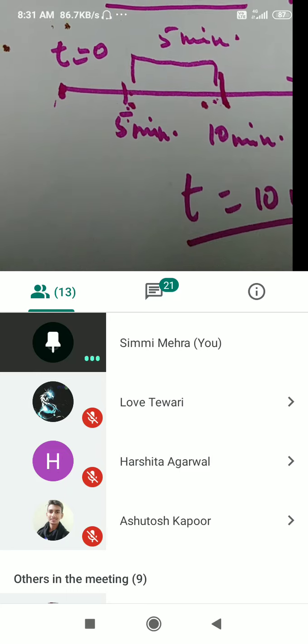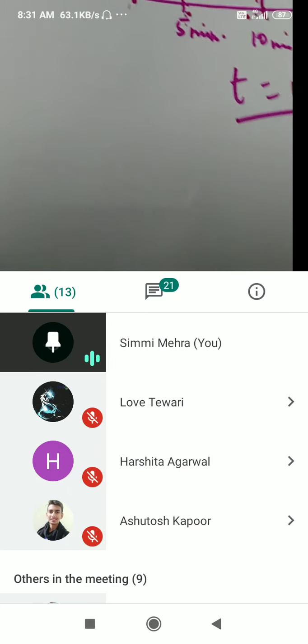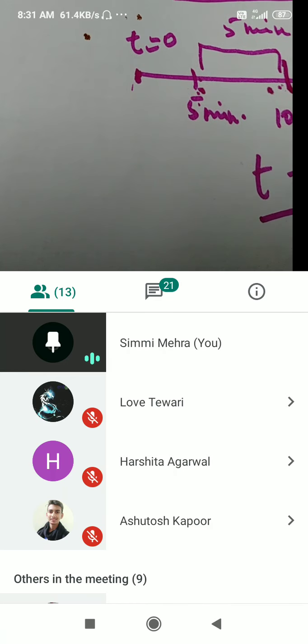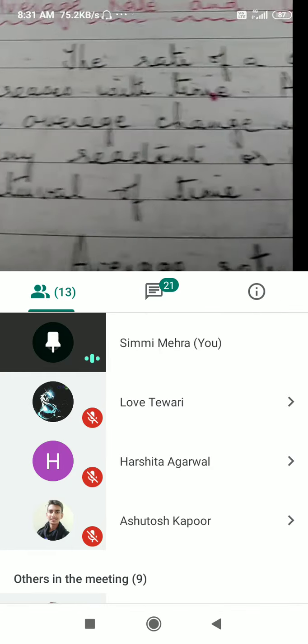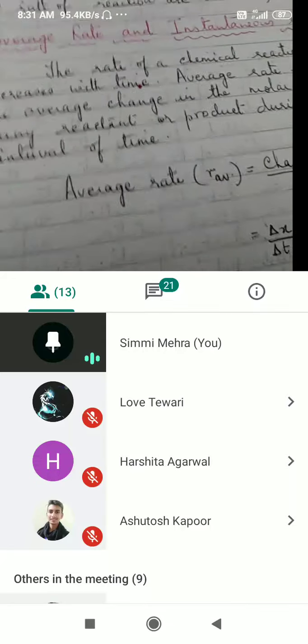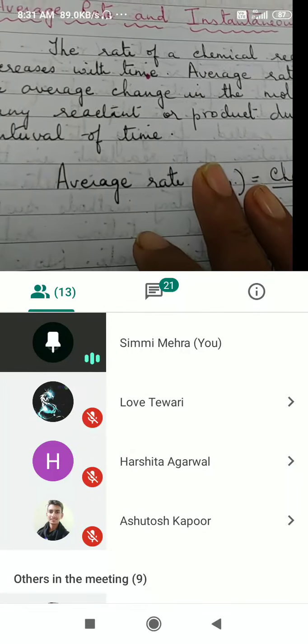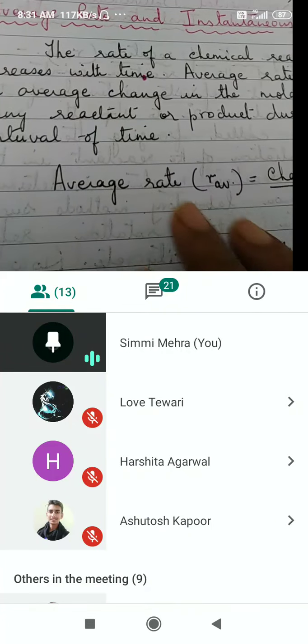How to determine it? We will have to collect some experimental data. That means we'll have to conduct the reaction, take some readings and then plot a graph. This is the procedure, and the practicals which you have under chemical kinetics in your syllabus, there you are conducting these experiments.